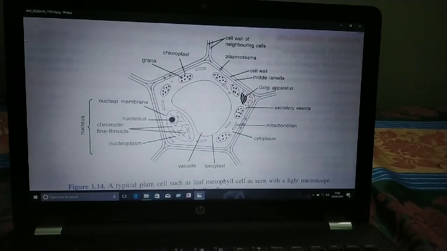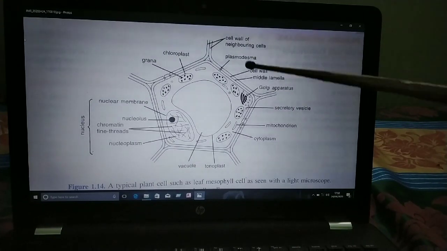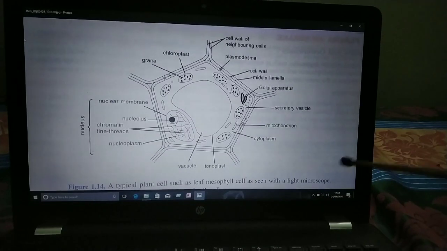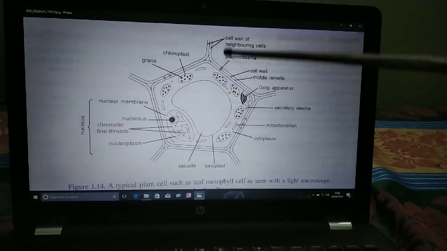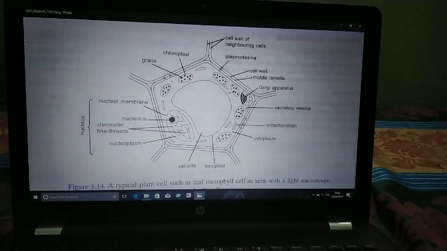So children, plant cells have many simpler units of Golgi apparatus. Plant cells lack centrosomes, I already told you, and centrioles are also absent in the plant cell. So children, here you have to understand the differences between plant cell and animal cell.